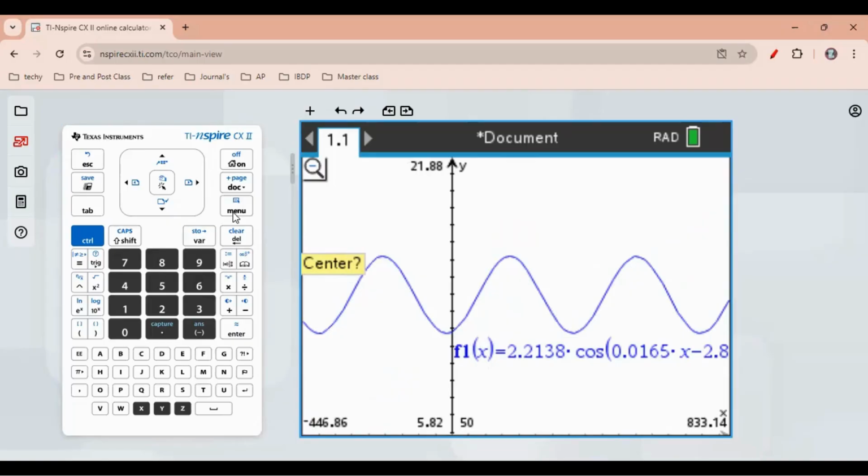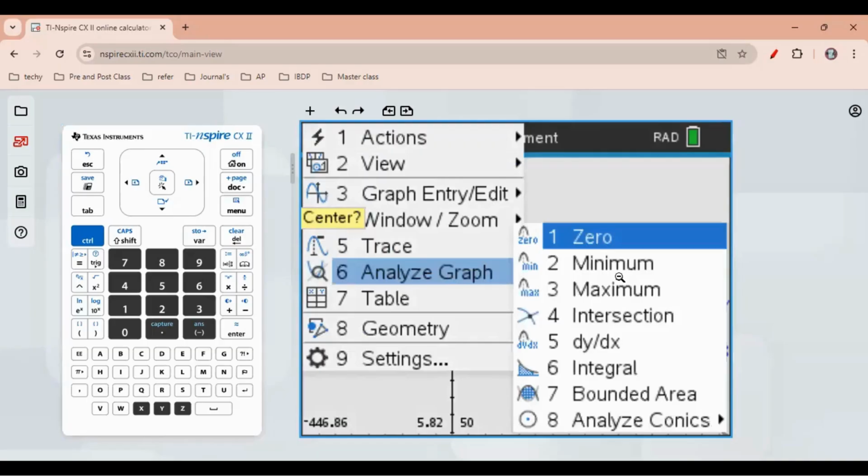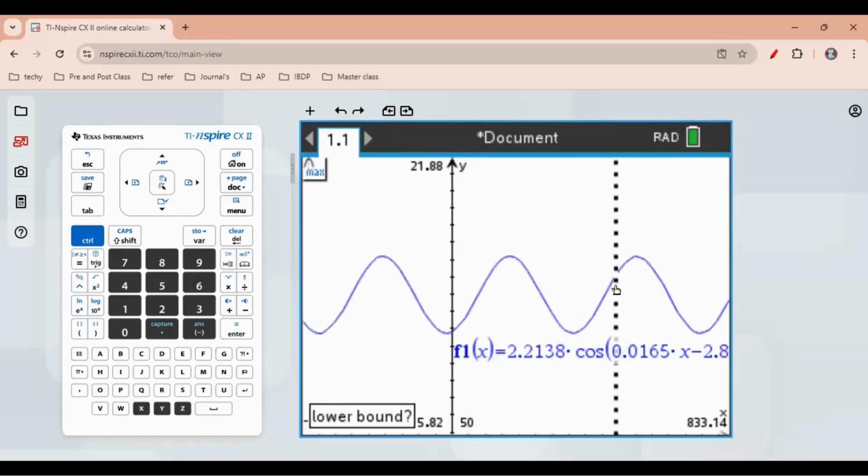Okay, and we are looking for the greatest number of daylight hours and on which day it occurs, right? Let's move. Go for analyze and maximum.